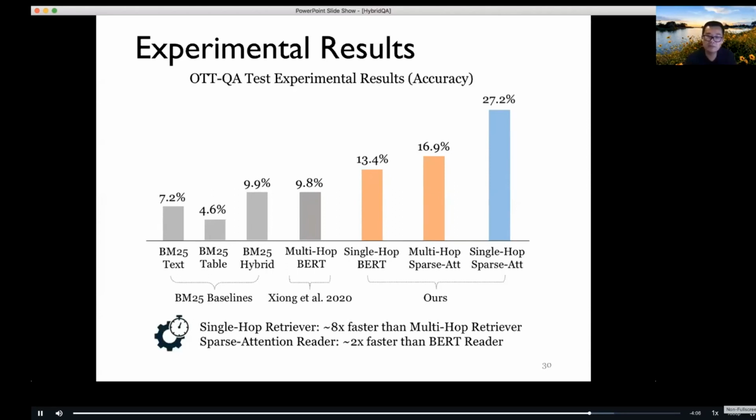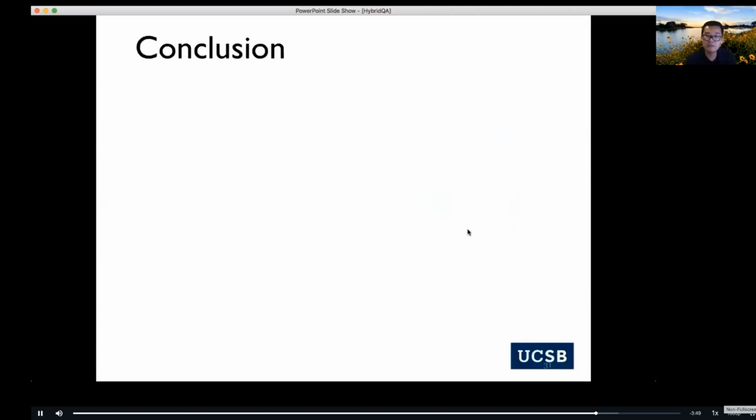We also did some experiments regarding efficiency, and we found that the single-hop retriever is much faster than the multi-hop retriever, and the Sparse-Attention reader is also twice as fast as the BERT reader.